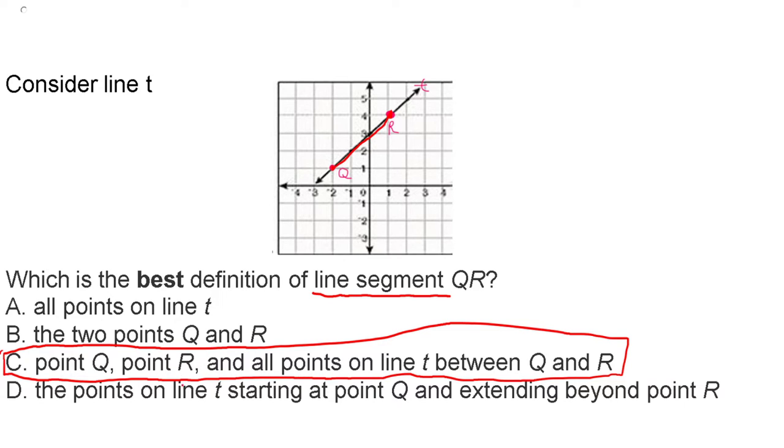Let's just look at the last one and we'll talk about why. The points on line T starting at point Q and extending beyond point R. But what that would be is a ray. If we start at Q and go on this way forever, it doesn't really have a stopping point there. It says it extends past R, which means that it just goes on and goes on. So that's not our answer.